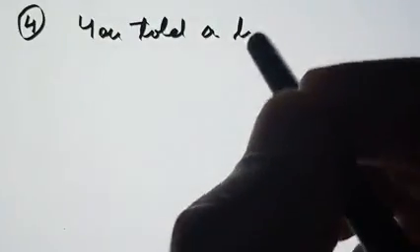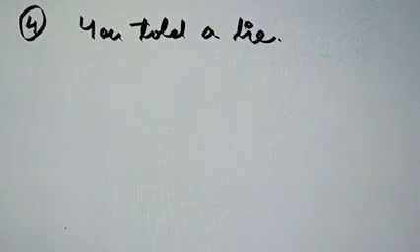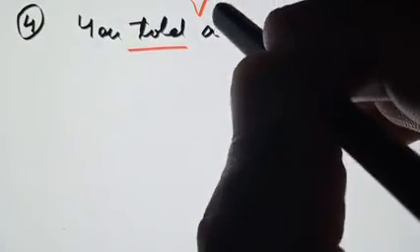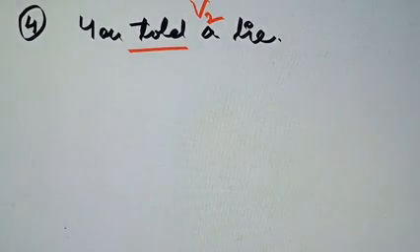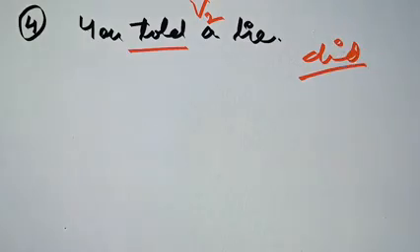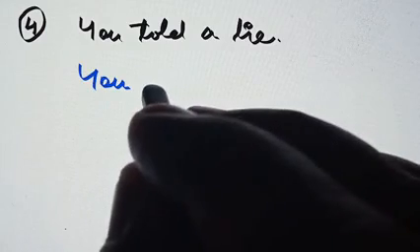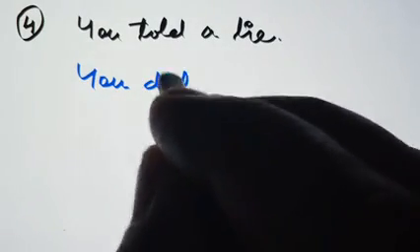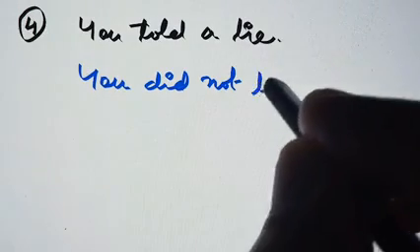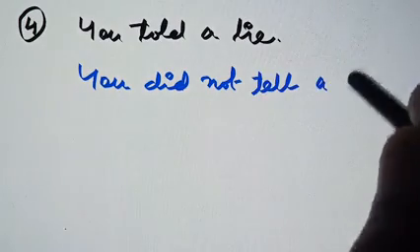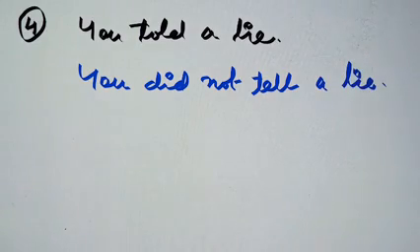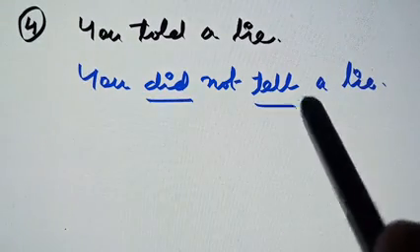Next sentence is, you told a lie. Now we can easily say, because of the second form of the verb, that again it's a past indefinite only, and for making negative we have to use definitely did here. So it will be, you did not tell a lie. Did plus first form of the verb.